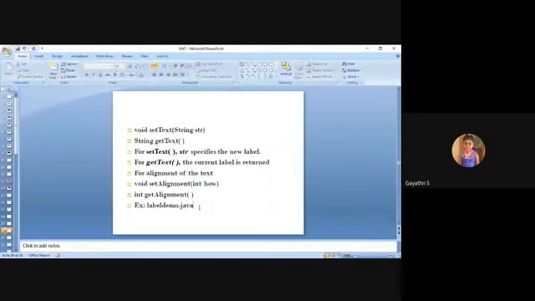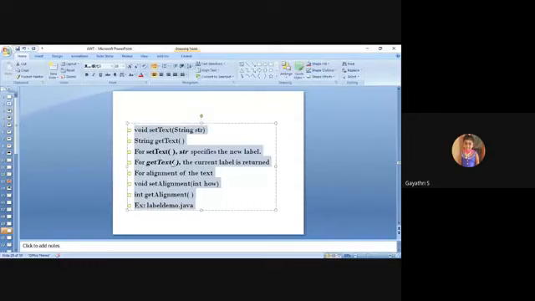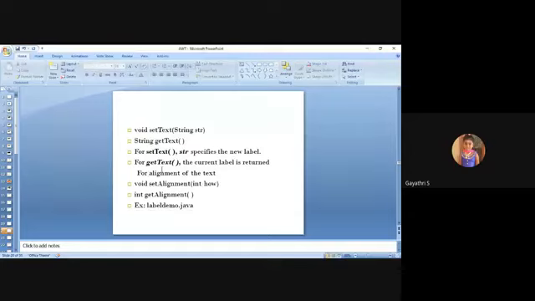So these are all some available methods in the label: set text, get text, and alignment for set alignment, get alignment. So these are all some predefined methods available in the label class.